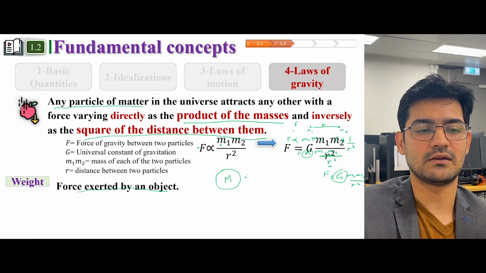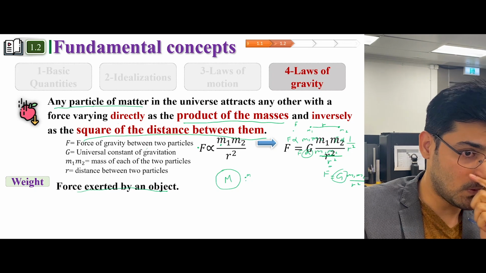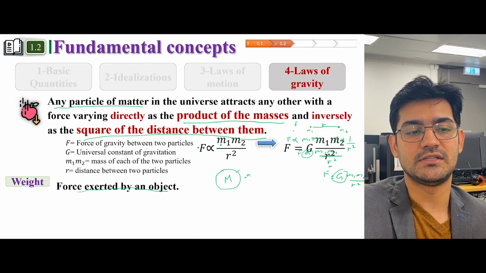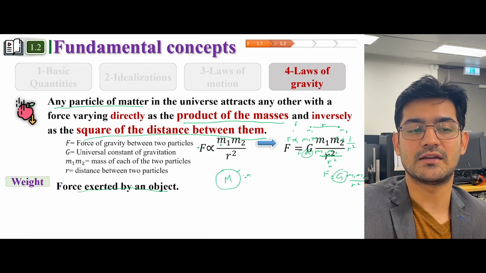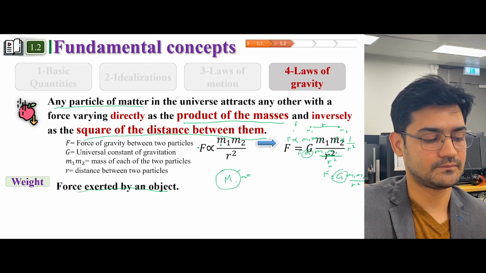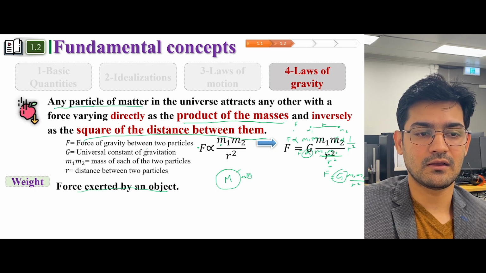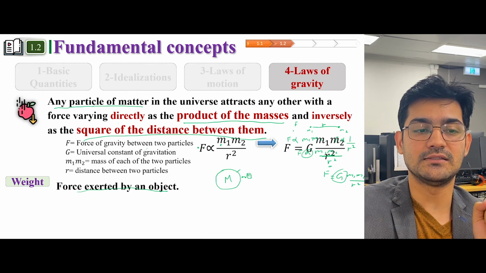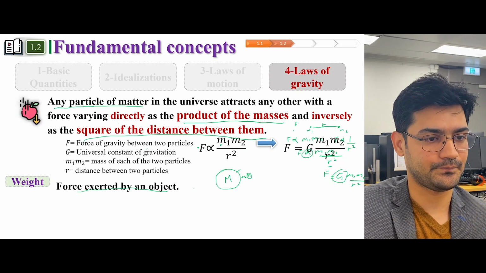So this object would be called m. So they will attract each other. Since Earth has a bigger mass, it's going to attract with more force than this object. So this object has a small mass, and it will experience what we call weight.